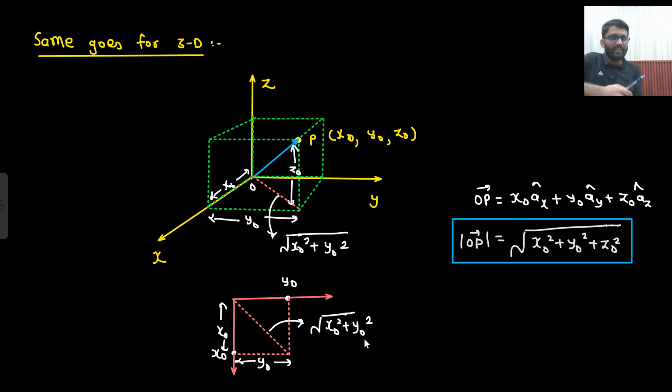This visualization is very important. Can you visualize this particular triangle? Can you tell me what this angle will be? Some 60 degree, 30 degree? No, this angle will be 90 degree. Why so? Because this is your xy plane, and this is your z axis, this is your z naught distance.